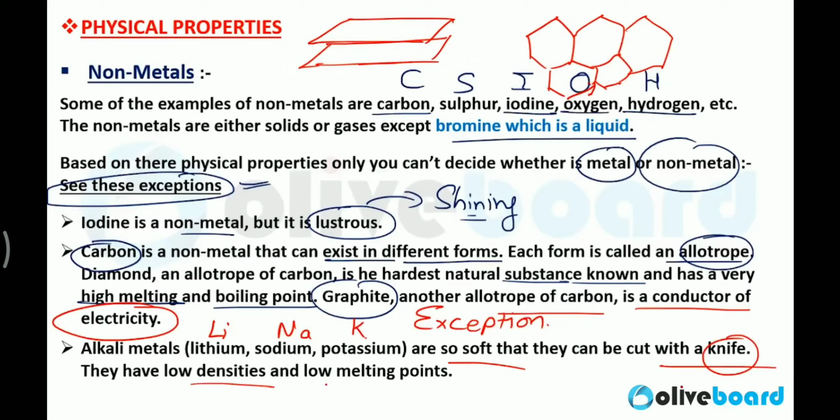They have low densities and low melting points. Now, again, this is a contradiction to the definition of metals. Metals have high density and high melting point, and metals are hard. But alkali metals like lithium, sodium, and potassium are an exception. They are so soft you can cut them with a knife, and they have low density and low melting point.